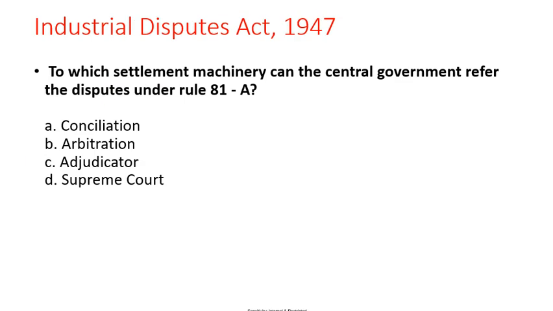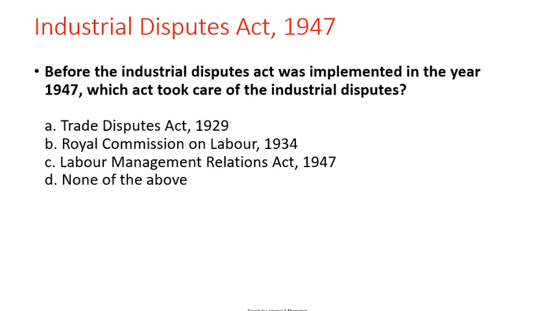Next question. To which settlement machinery can a central government refer the dispute under Rule 81A? Options: conciliation, arbitration, adjudicator, Supreme Court. Correct option is adjudicator.